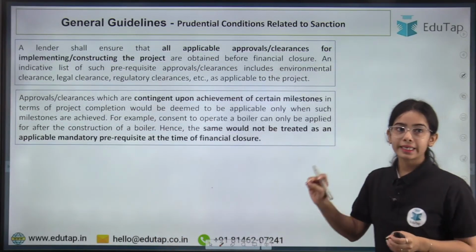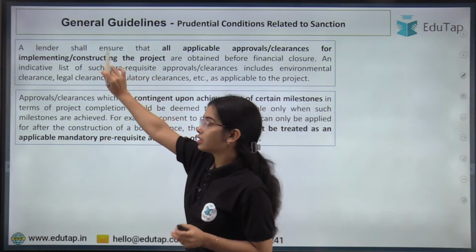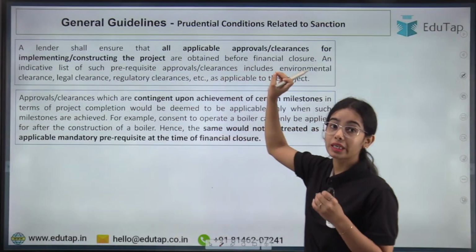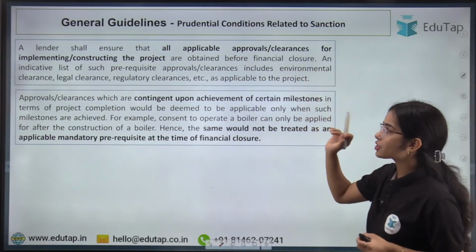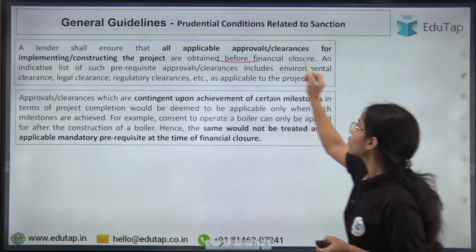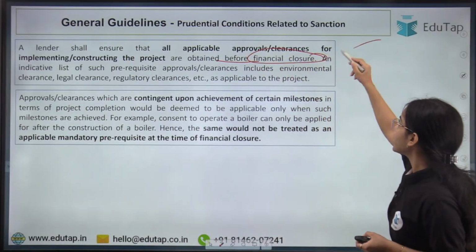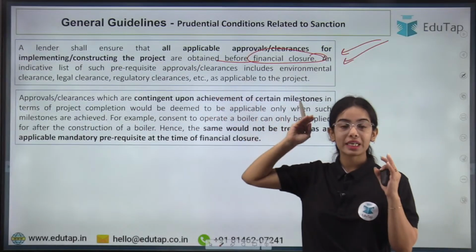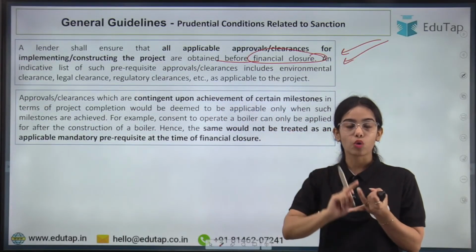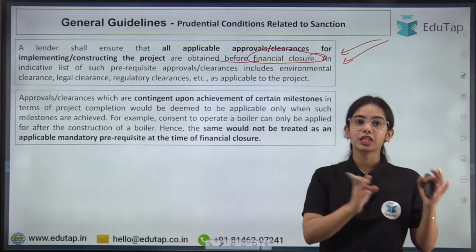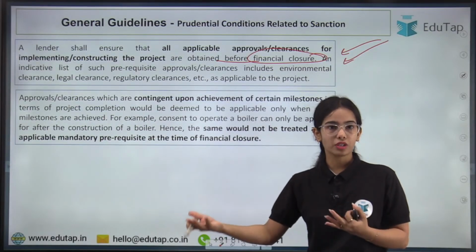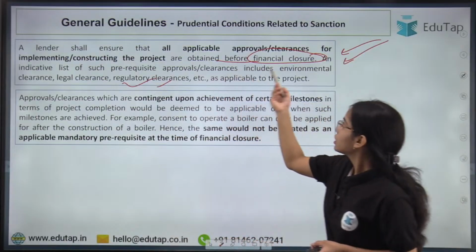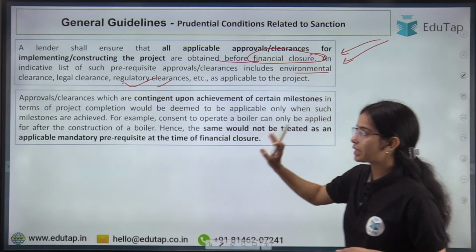Now moving forward, a lender, that is a bank or NBFC, shall ensure that all the applicable approvals or clearances for implementing or constructing the projects are obtained before the financial closure, before the agreement is signed, before the documents are signed for the approval of the loan. So it has to be seen that all the clearances, all the approvals that were required before the commencement of the projects have been taken. Let's say regulatory clearances and the environmental clearance have been taken and such.